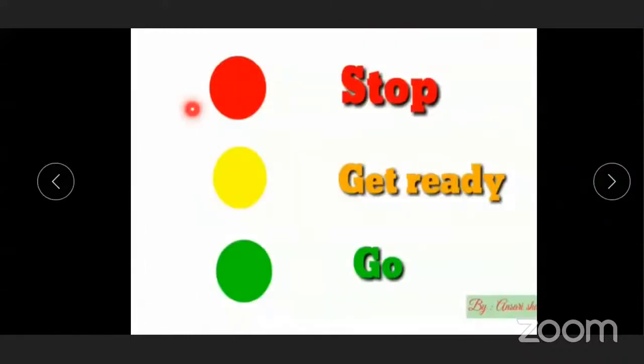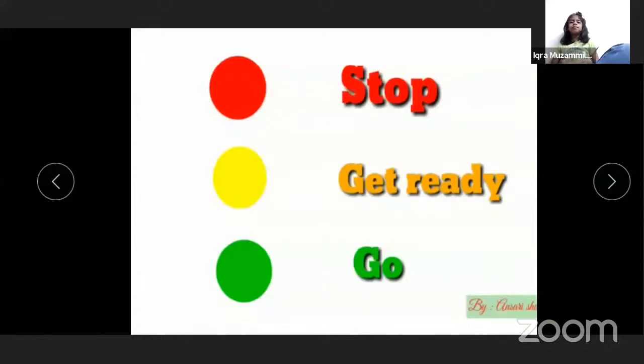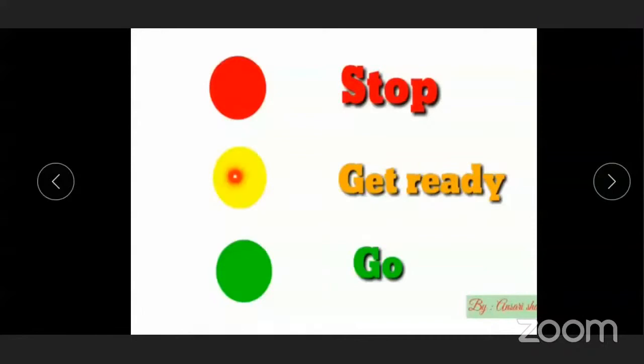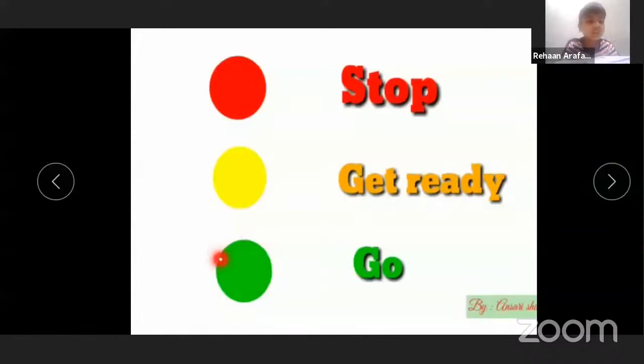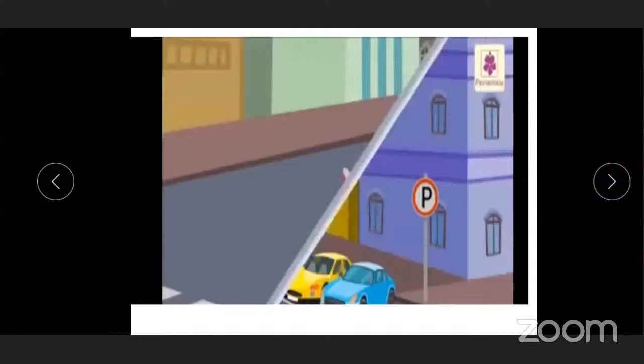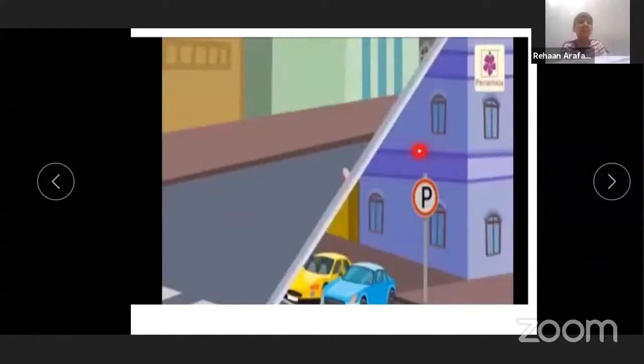Red stands for stop. Yellow, get ready, and green, go. This is a stop sign, red, that means stop. And this one is parking.